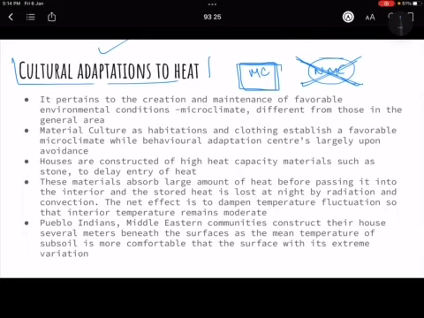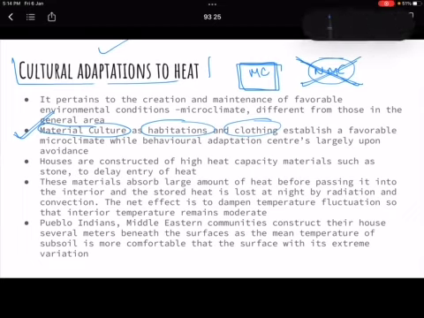So all the food that we eat, what clothing we wear, what kind of houses we have, everything is determined by our culture. So that is what it is saying, that in the material culture, what kind of houses we have, clothing we have, our adaptation to heat largely depends on that.